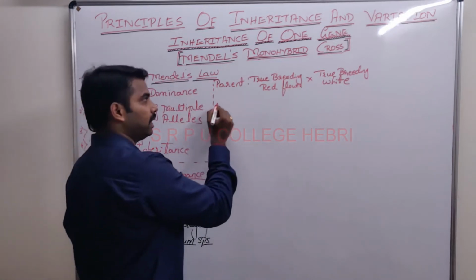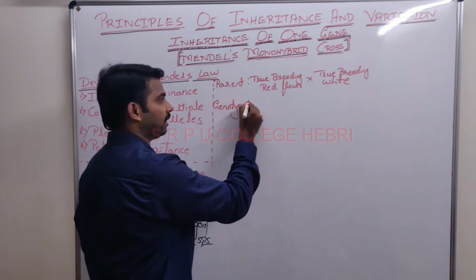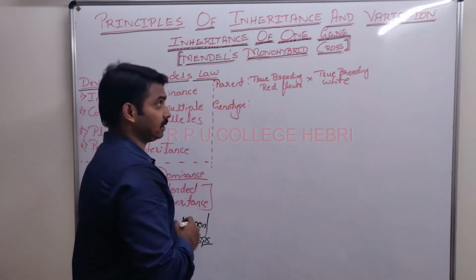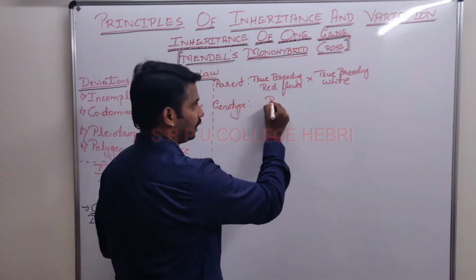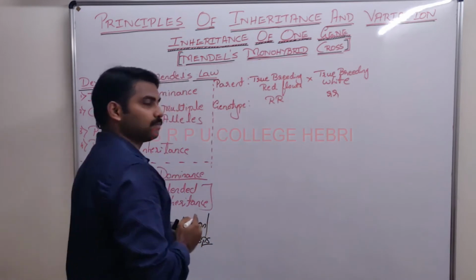Now these two plants are true breeding, that means they are genetically pure, right? So what is their genotype? Capital R capital R, and small r small r.